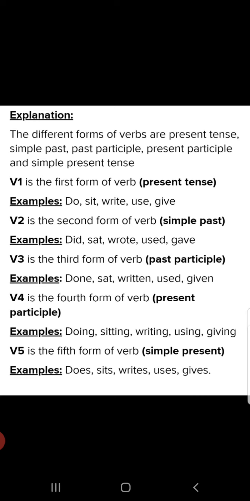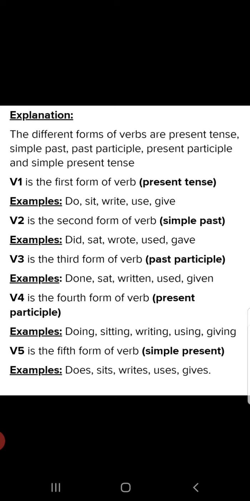Now, most important, V5 form. V5 is the fifth form of the verb, simple present. What is the difference between V1, V5 and V4? Let me tell you. See, with V1 form, we add s or es. And this is used for third person singular. Okay.